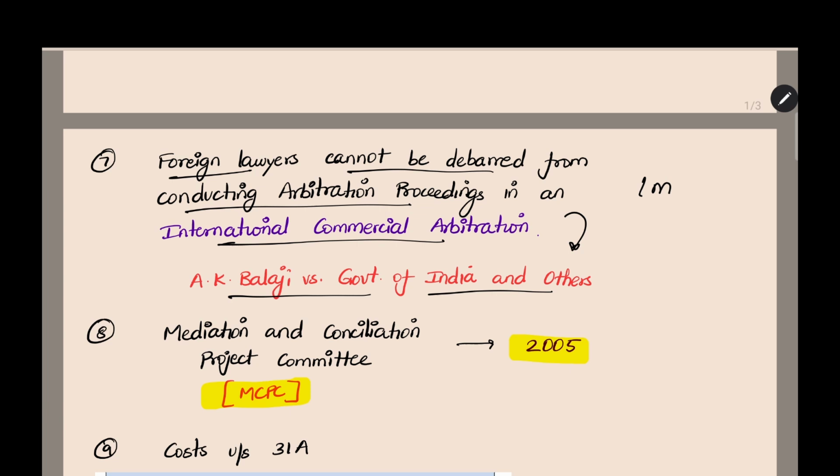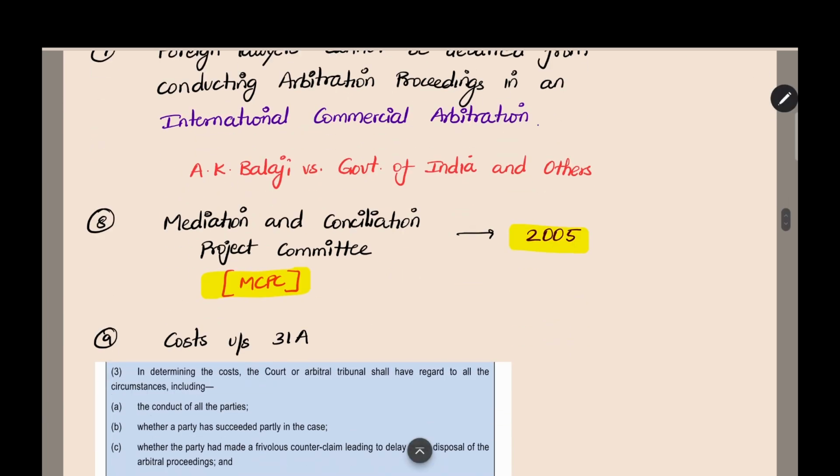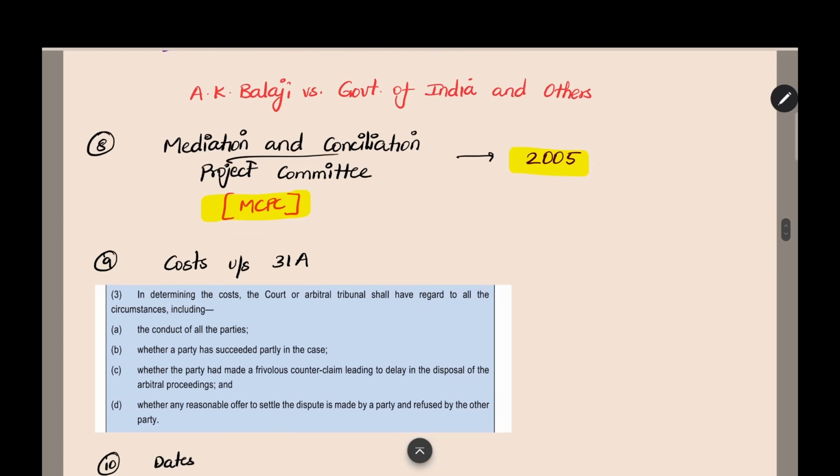Like this, there are very small points, but you need not recall and remember each one of them. You have to remember majorly all the concepts. If you remember all the concepts itself, you can get 70 to 80 marks easily. The next point is the Mediation and Conciliation Project Committee. In which year did the government decide to implement the project committee? In which year did they constitute the project committee? It is the year 2005. It is given in chapter 1, introduction.